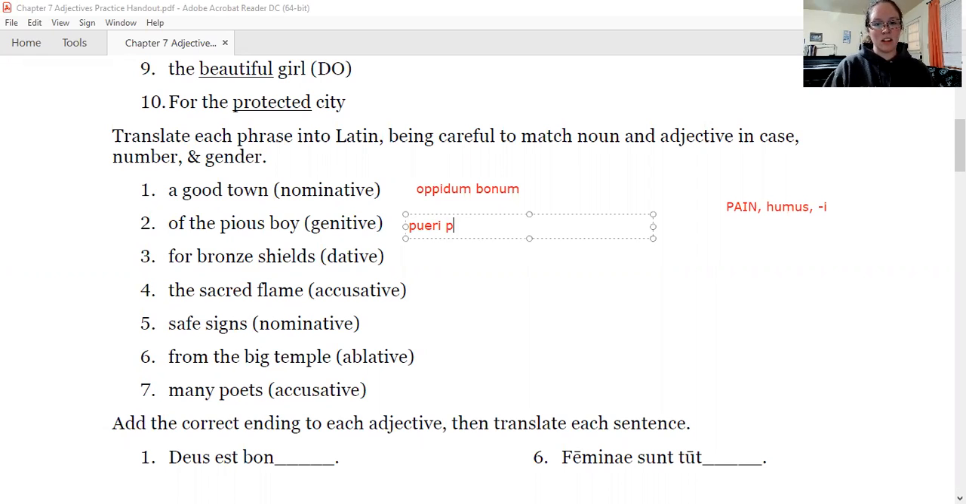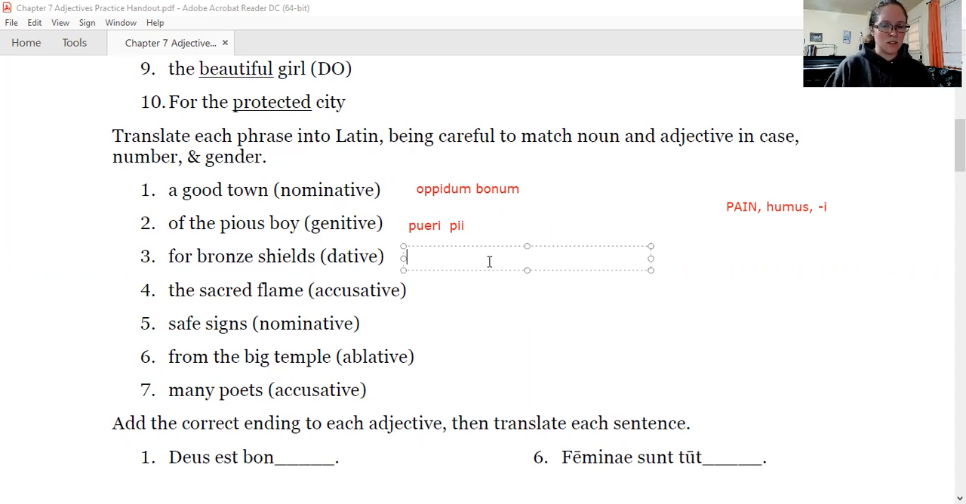Our normal form of pious or devout is pius, pia, pium. So when we look at that second word and get rid of the A, we're left with the letters pi. And then our ending that we had to add was also the letter I. So it's puer pi. Looks very weird to us in English, but that's what it is.